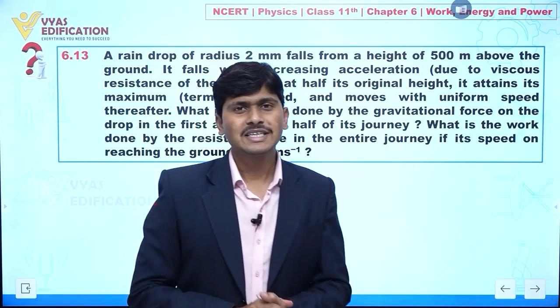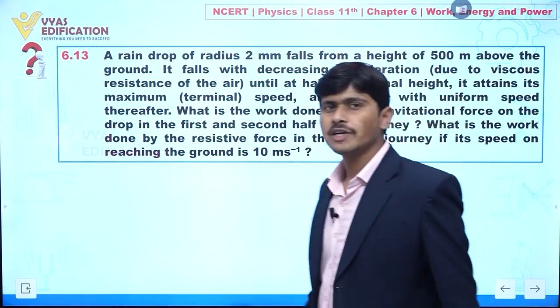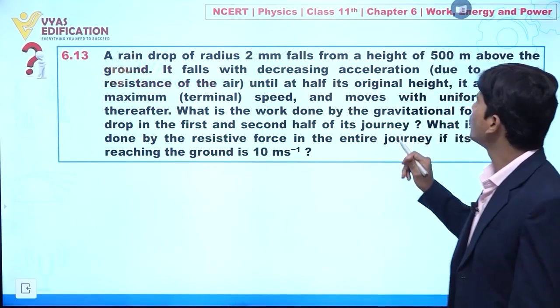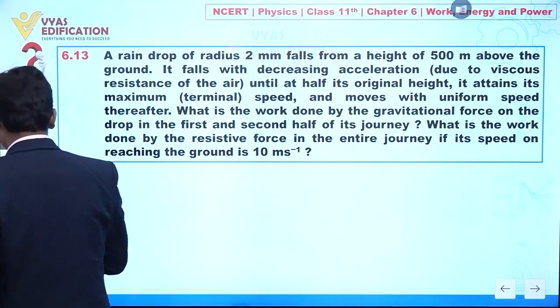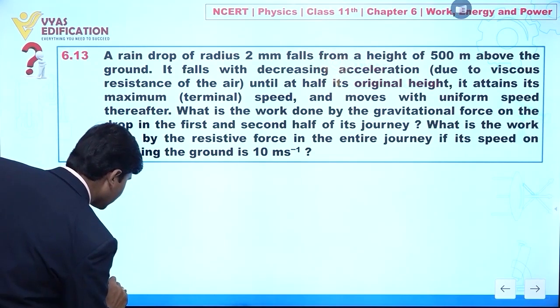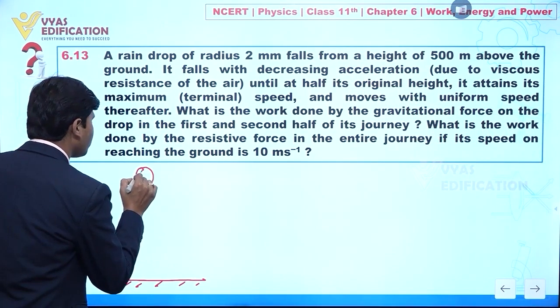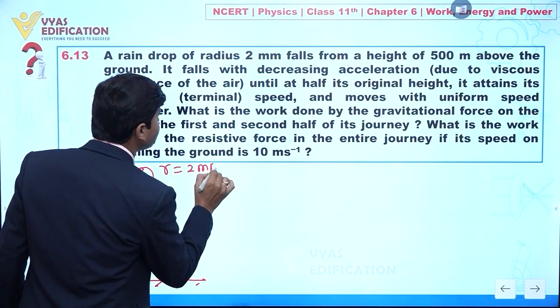Now we are going to discuss question number 6.13. In this question it is given that a raindrop of radius 2 mm falls from a height of 500 meter above ground, clear. So let's suppose I am taking this as the ground, and this is the drop, whose radius is given as 2 mm.